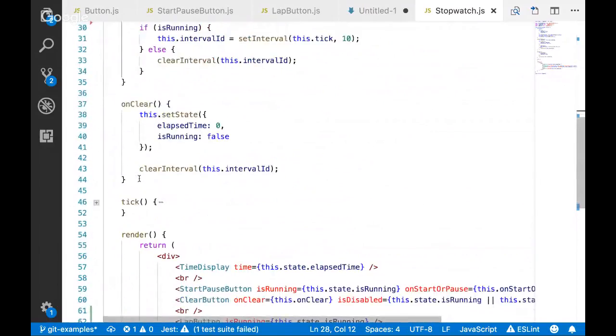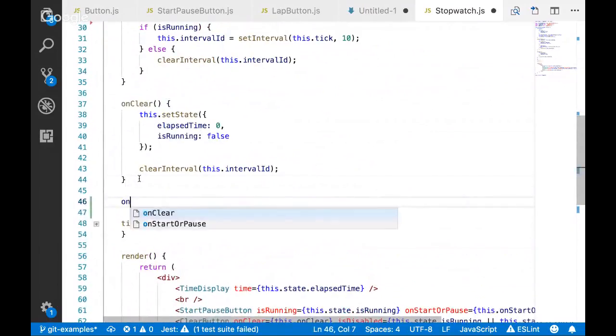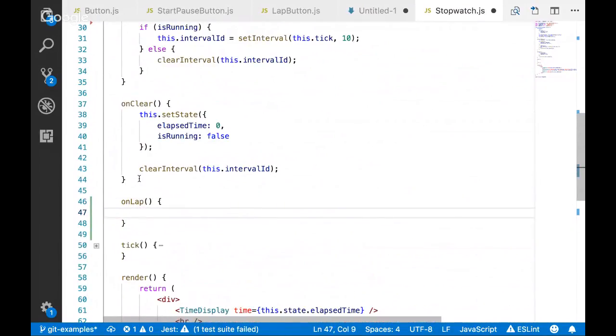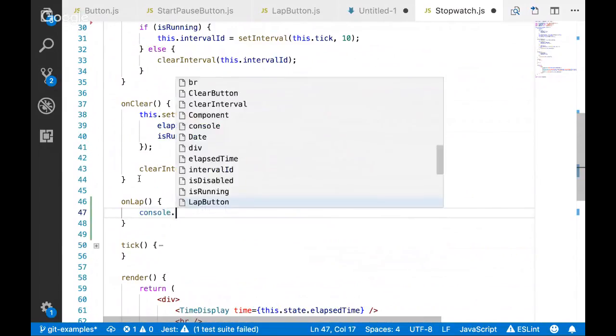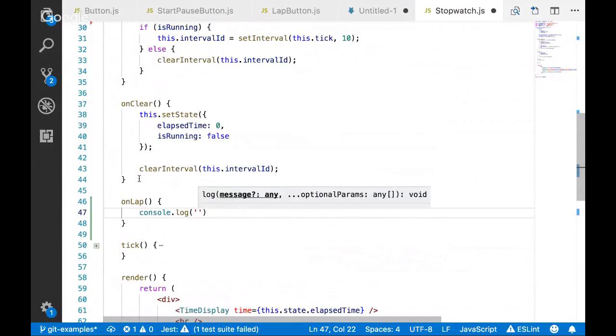All right, so we're going to have some sort of on lap or interval or whatever we want to call it. Of course, the first thing we can do is make sure that it's all working.